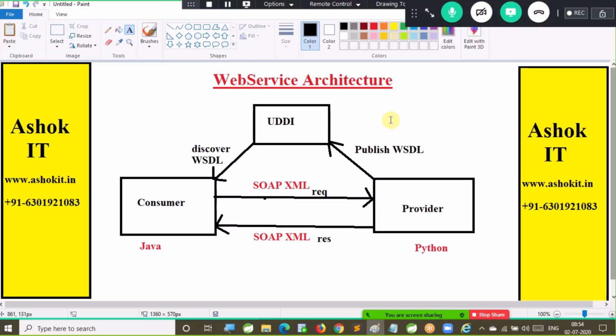You should know both provider development and consumer development, then only you will be called a web services developer. Nowadays in the industry, we are developing microservices. If you want to become a microservices developer, you should know both provider development and consumer development. A microservice will play both roles. We will understand more about that.